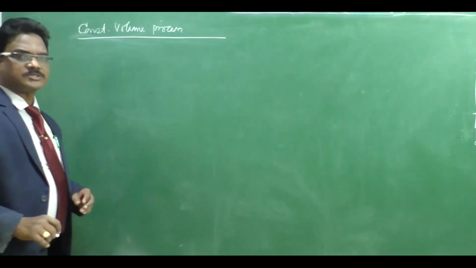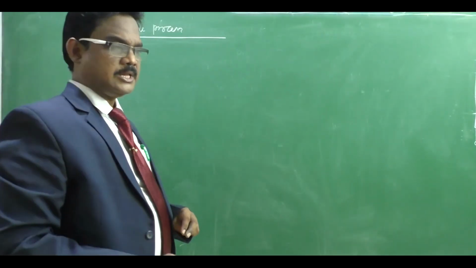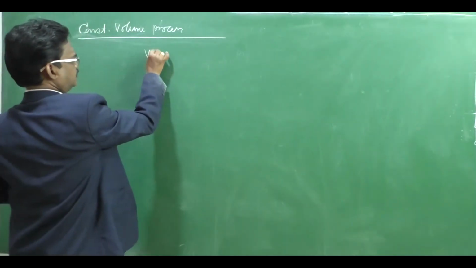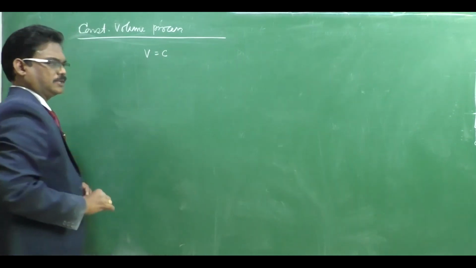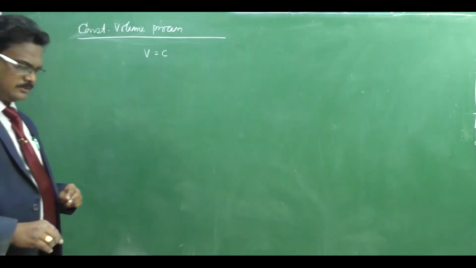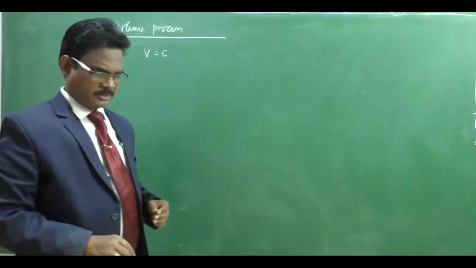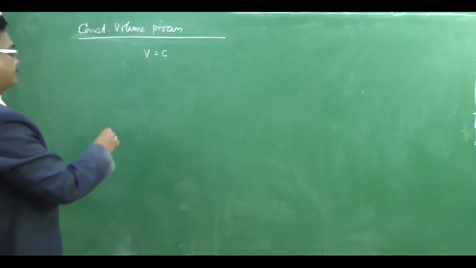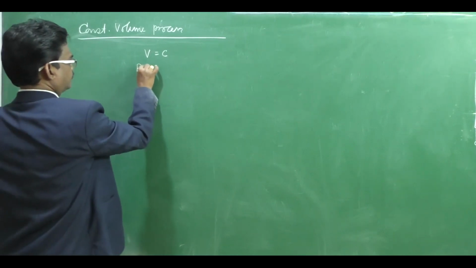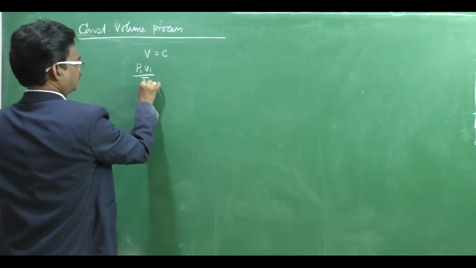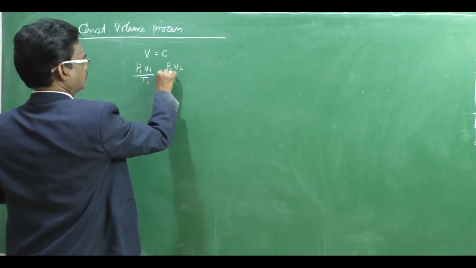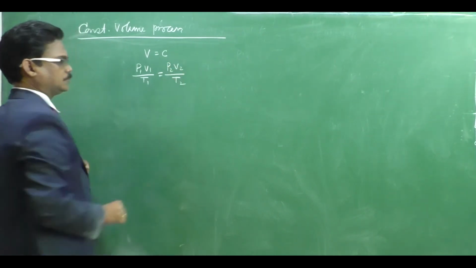In the constant volume process, what is the governing equation? Volume equals constant. Just recall, from the gas equation, P1 V1 by T1 is equal to P2 V2 by T2.